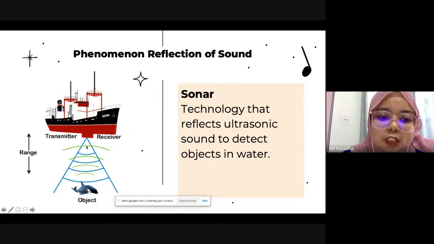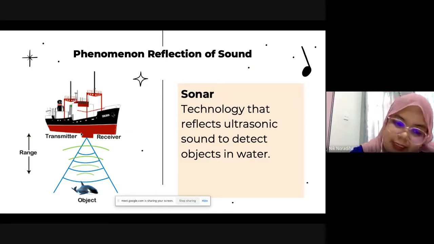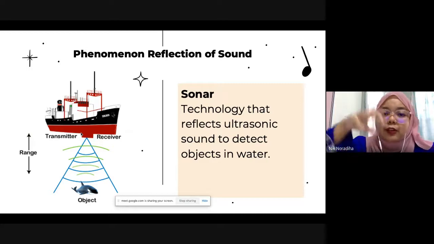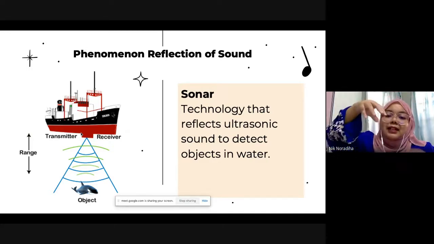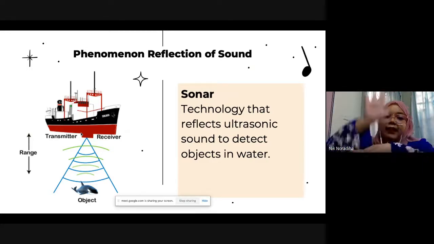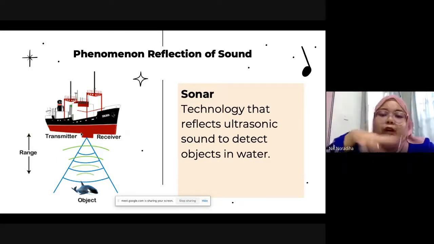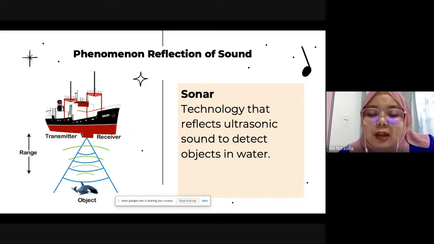For example, this ship will release ultrasound into the sea to detect what animals or objects are under the sea. They will emit the ultrasound, then after the sound reaches the object, it will reflect back. This reflection back we call sonar. Sonar is a technology that reflects ultrasound to detect objects or animals in water.